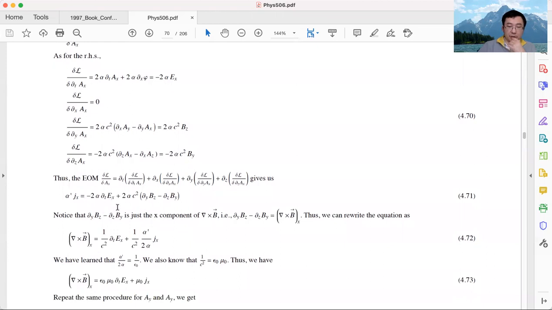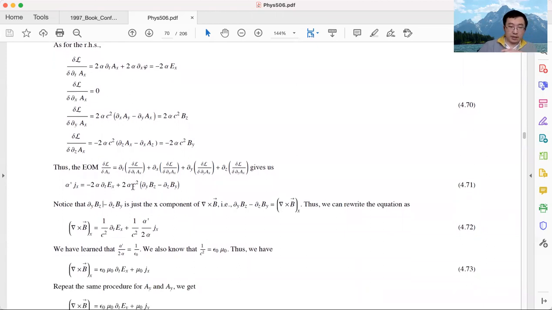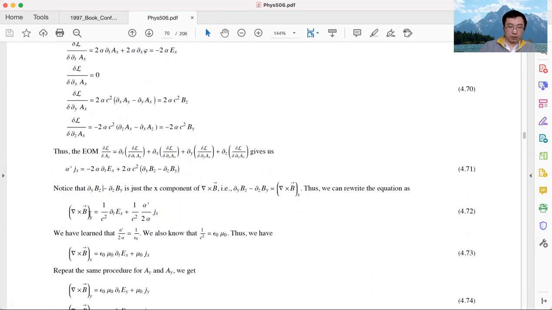And we can massage this formula a little bit better. Let's keep the magnetic field terms on one side of the equation and move E and J to the other side. I also divided by 2 alpha on both sides of the equation, so my magnetic field derivative terms don't have a coefficient anymore. This term, partial y Bz minus partial z By, is nothing but the x component of the curl of B.